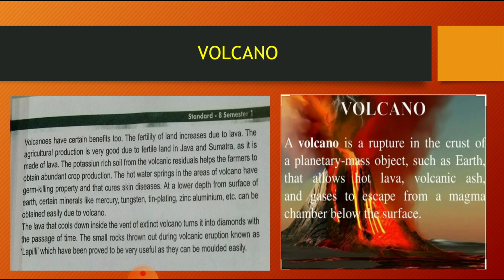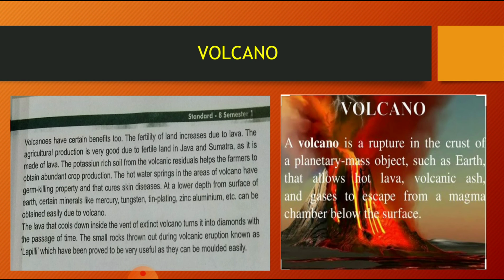The lava that cools down inside the vent of an extinct volcano turns into diamonds. Whenever the lava is cooled down, and it takes many years to cool down, right, it will turn into diamonds with the passage of time. And the small rocks from a volcanic eruption are known as lapilli, which have proved to be very useful as they can be molded easily. So lapilli can be easily molded, and whenever it has cooled down, it may turn into a diamond.